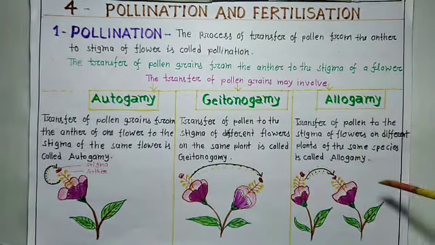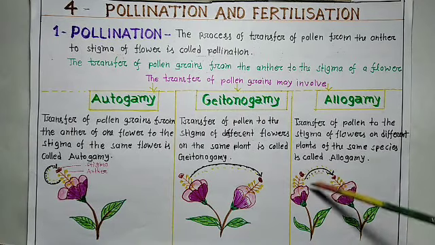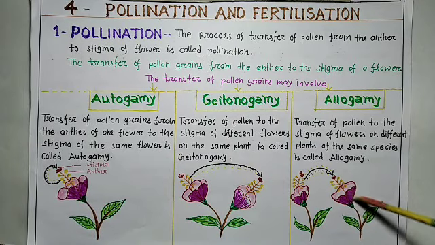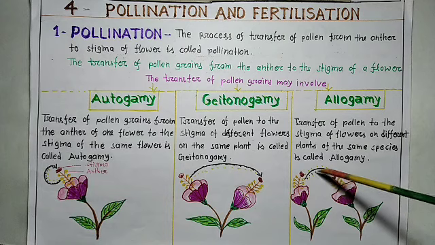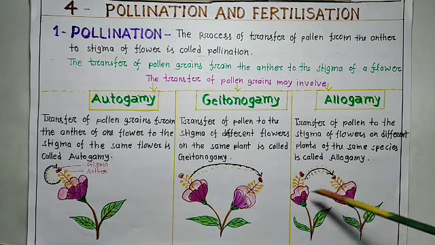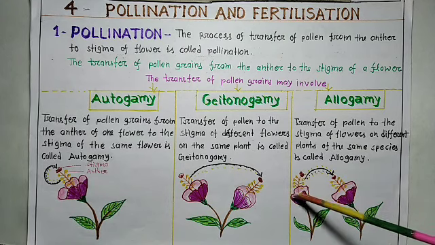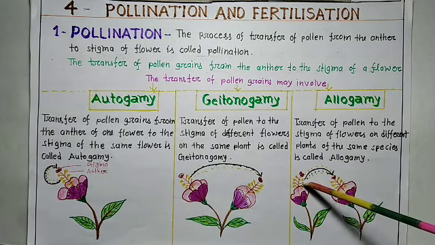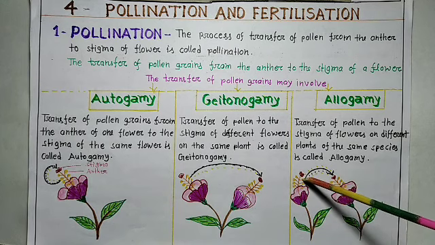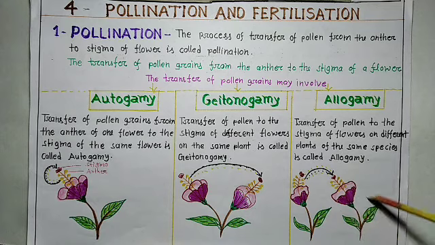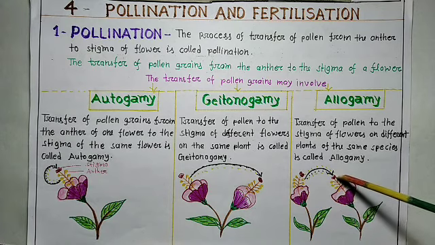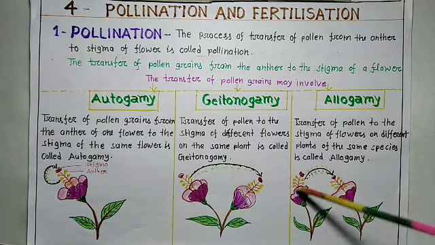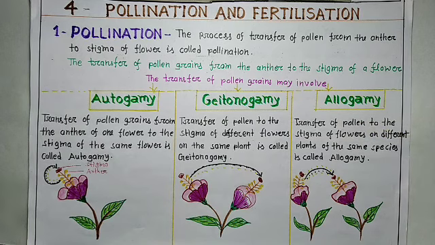You can see here, this is one plant and this is one plant, but both are the same species. But when the pollen grains of this plant reach the stigma of this plant, this is known as allogamy.